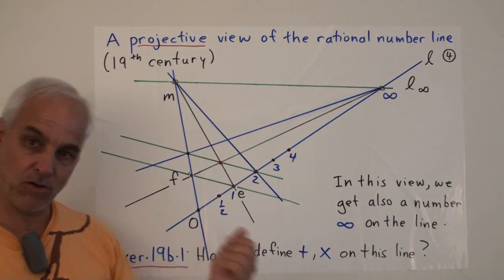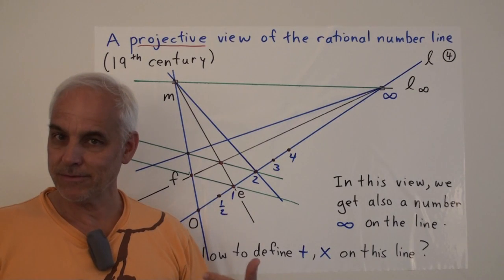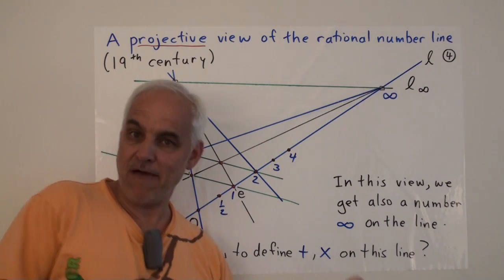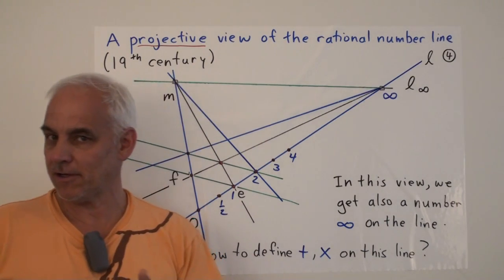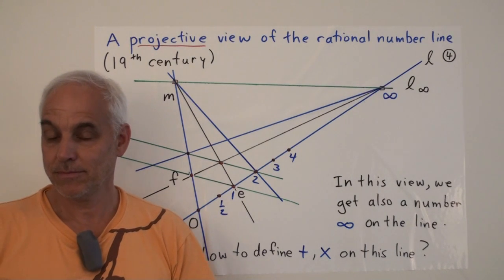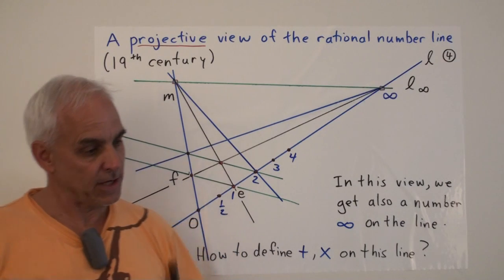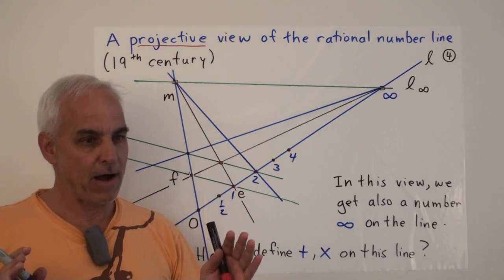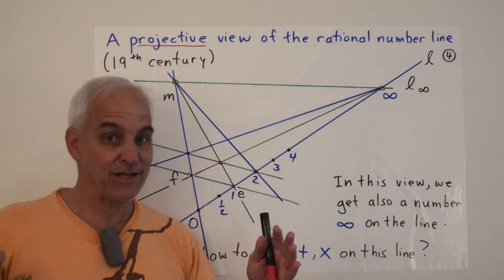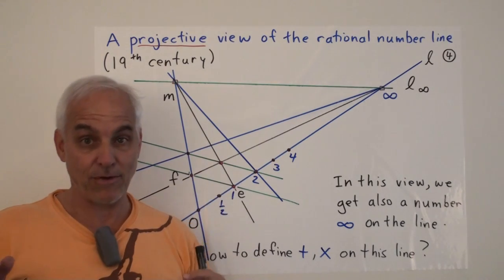So does the continuum have a point at infinity or not? Should we adopt an affine point of view, or should we adopt a projective point of view? That's a very interesting question, not so easily resolved. So we maybe have to keep an open mind about the possibility of having different kinds of continuums floating around.